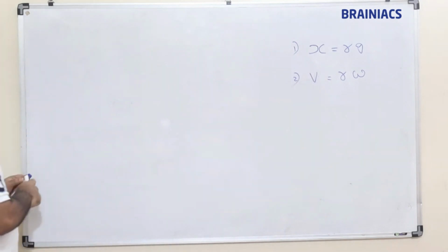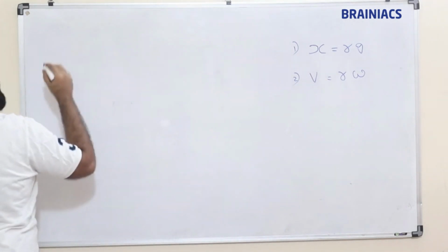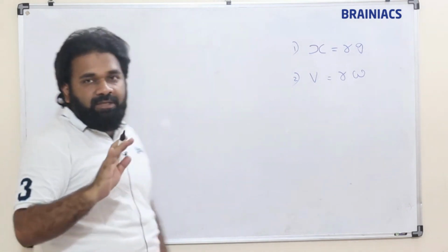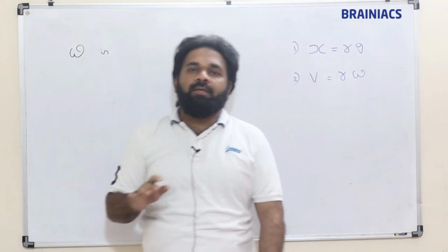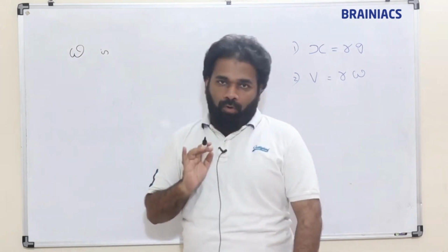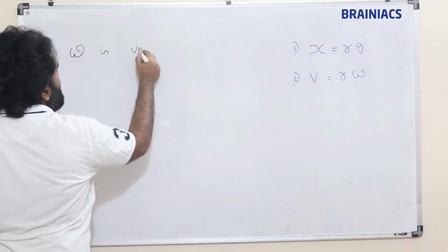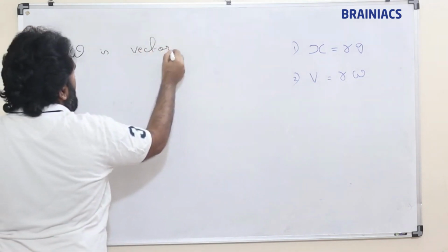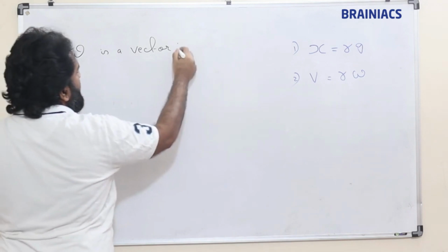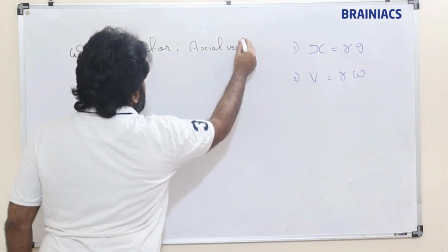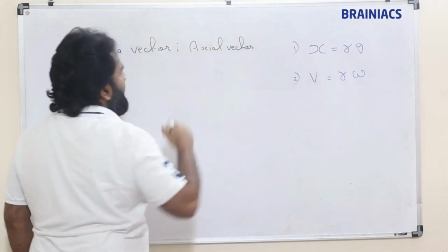Fine. Now what about omega, is it vector or not? What is your answer? Okay, omega is a vector, and this is an axial vector too. Axial vector.